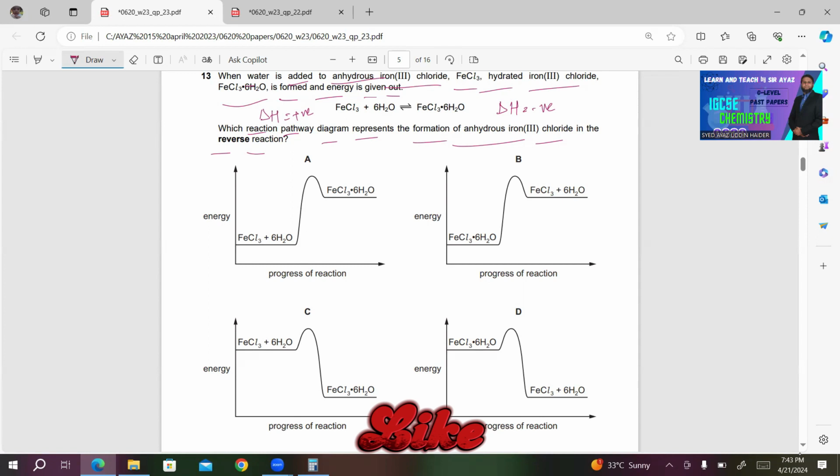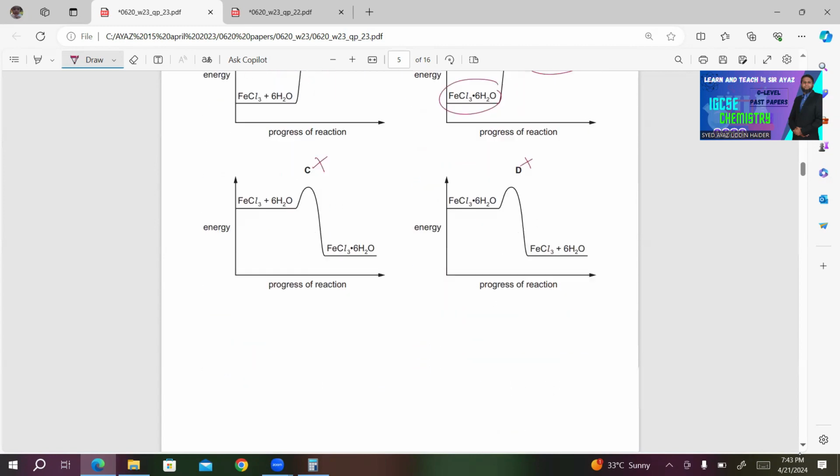So either A is correct or B is correct. Let's look at this. B must be correct because in B they are showing FeCl3·6H2O as a reactant and FeCl3 plus 6H2O as a product. So B must be the right answer in this case. A, C, D are incorrect.